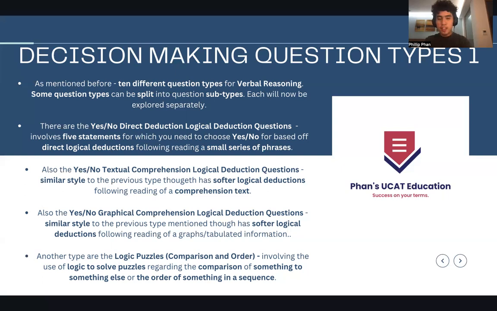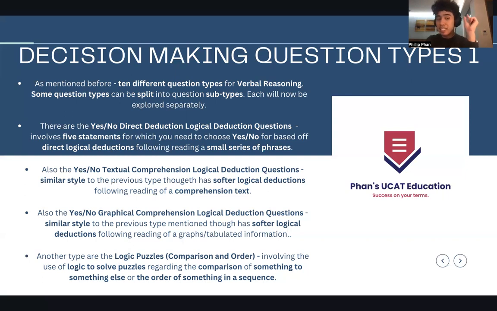The first one I want to discuss is the yes/no direct deduction, logical deduction questions. Here you're going to have 5 statements for which you need to choose yes or no. This is based on very strong logical deductions that you make following reading a small series of phrases. From there, you make logical deductions, and then you choose yes or no for the 5 statements. This is a very common type of question, and I'm going to show you examples later.